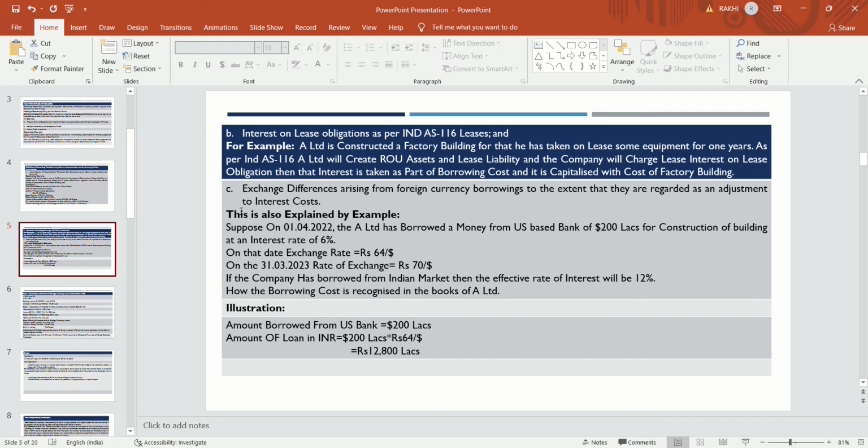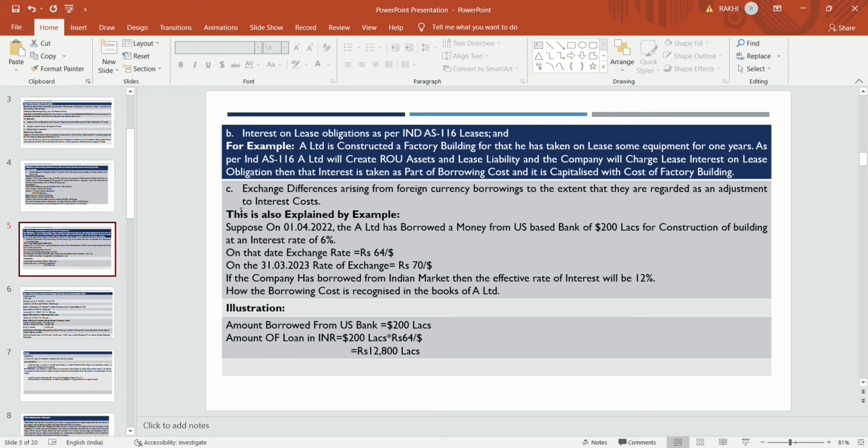Suppose on 1st April 2022, A Limited has borrowed $200 lakh from a US based bank for the construction of a building at an interest rate of 6%, because US based banks are providing loans at 6%.